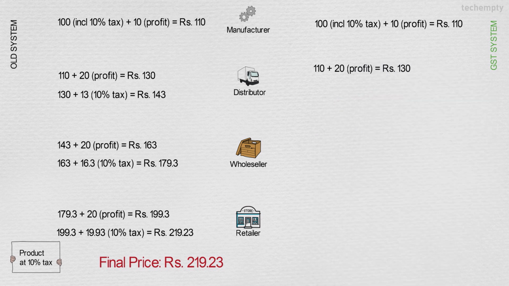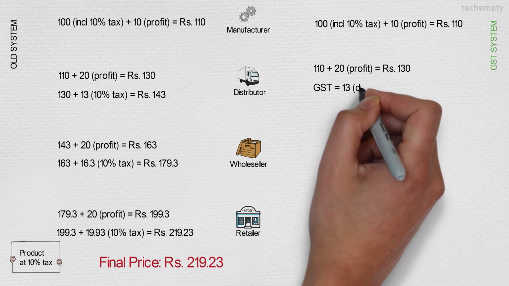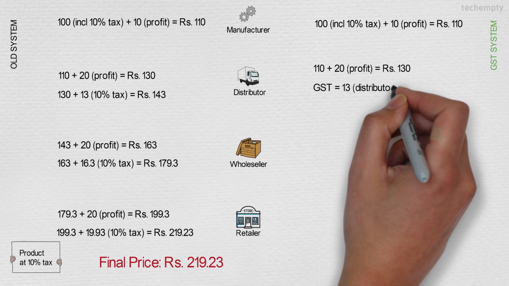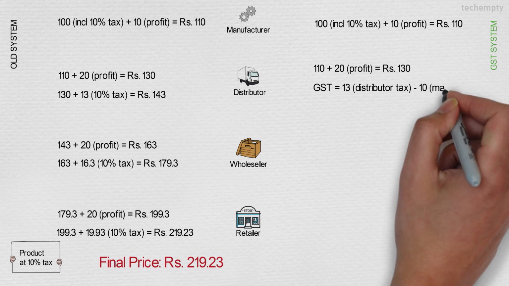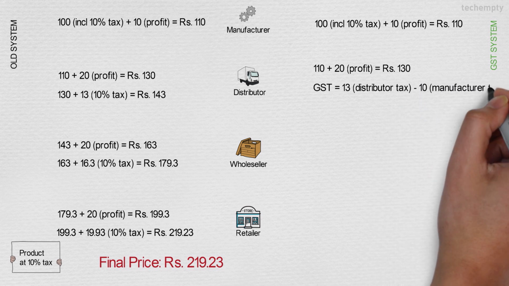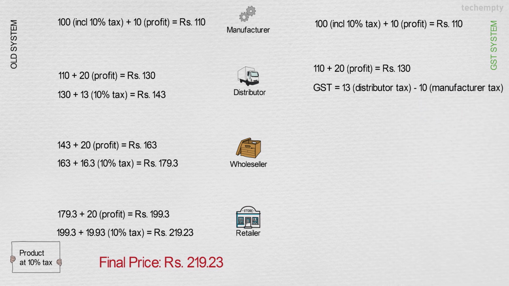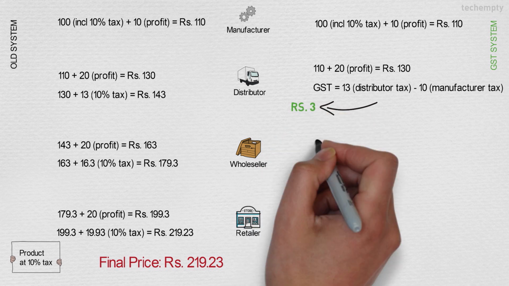In GST system, we don't have to pay tax on the tax. So, the manufacturer already paid the tax of 10 rupees and it should be subtracted from the distributor tax of 10%, which is 13 rupees. Now the tax that should be paid by the distributor is 3 rupees and the cost of the product remains 130 rupees and he sells it to the wholesaler.